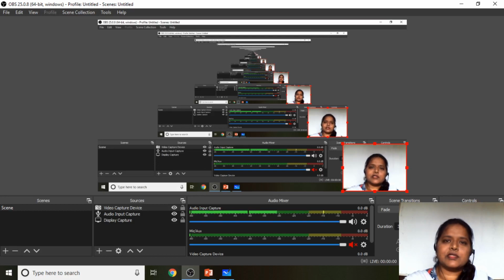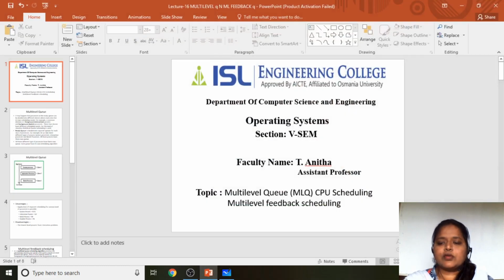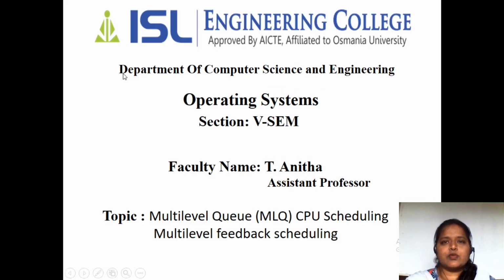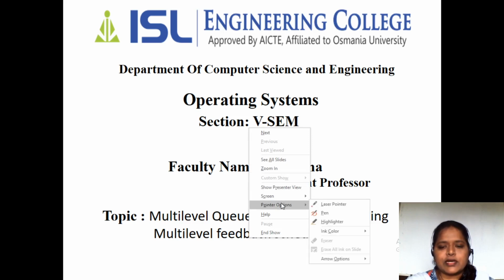Today, we are going to discuss multi-level queue scheduling and multi-level feedback queue scheduling. Fine. So, in the previous classes, we have seen different scheduling algorithms. In the last session, we saw the priority scheduling algorithm, and before that, we saw the round robin scheduling algorithm. So, we have seen all the CPU scheduling algorithms, right?